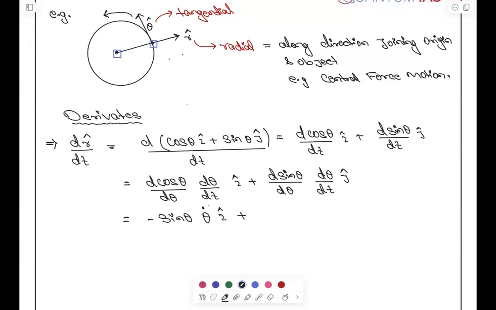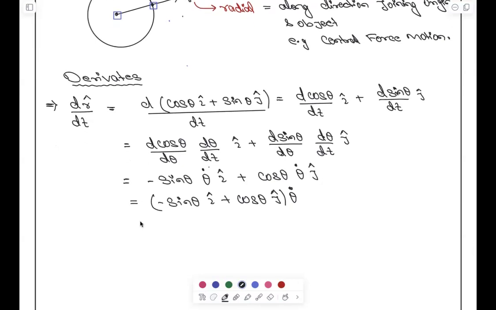I cap plus here it will become cos theta theta cap into j cap. Now you can simply take this as common: minus sin theta I cap plus cos theta j cap into theta cap. Oh, this is not r cap, sorry, this is theta cap. This is our theta cap, theta dot, and you can simply write it as theta dot theta cap.